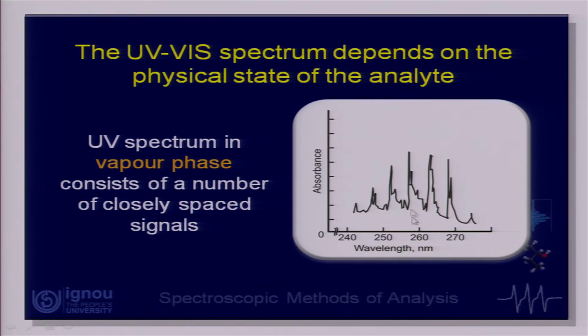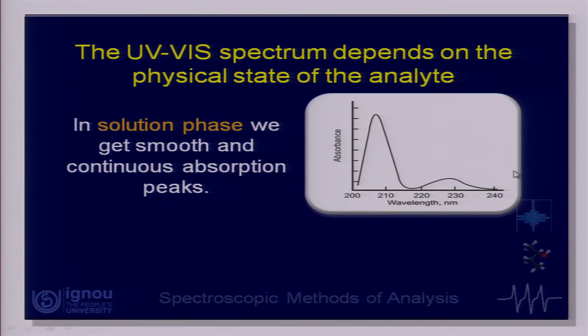Further, when we do this kind of interaction between UV visible radiation and matter, we find that the nature of the spectrum depends on the physical state of the analyte. Suppose my molecular system is in the vapor phase. If I take the molecular system in the vapor phase and let the radiation interact with it, the spectrum I get looks something like this. There are a number of closely spaced signals. But if I take a similar system in the solution phase, the spectrum comes out something like this. What happens is that in the vapor phase, the molecules are in random motion, but they are quite far from each other.